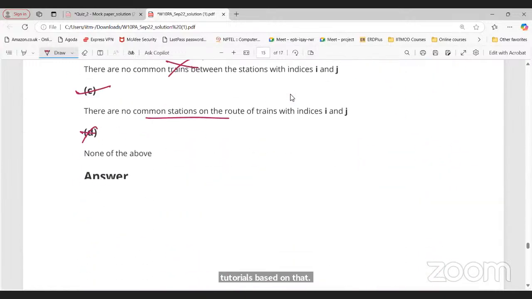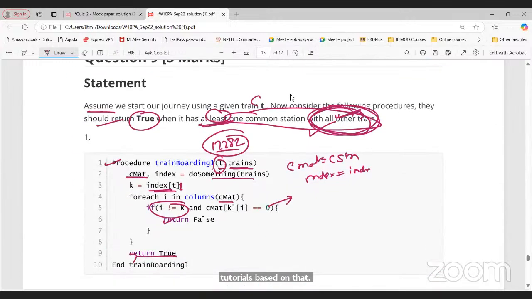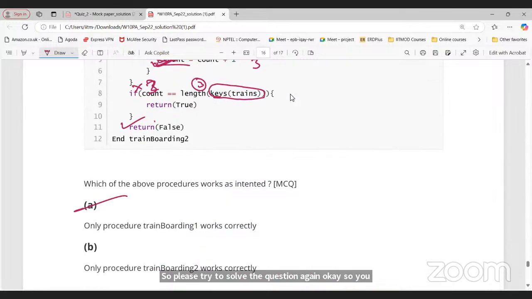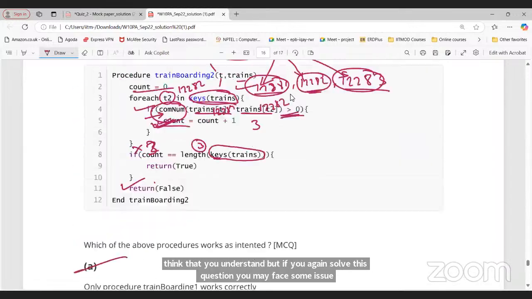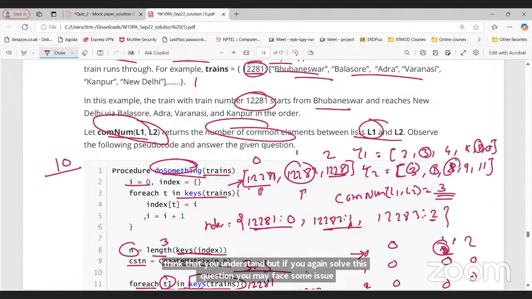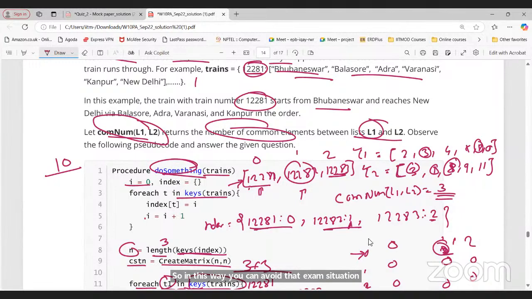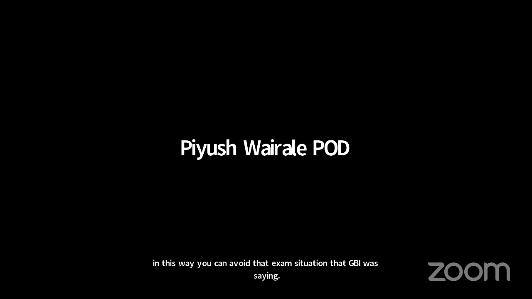So please try to solve the question again. You think that you understand, but if you solve this question again, you may face some issues. Here I'm explaining, that's why it looks easy, but you need to solve it again. In this way, you can avoid that exam situation that Divya was saying. Great. So that's it from my side. Please watch the lecture and solve the questions again.